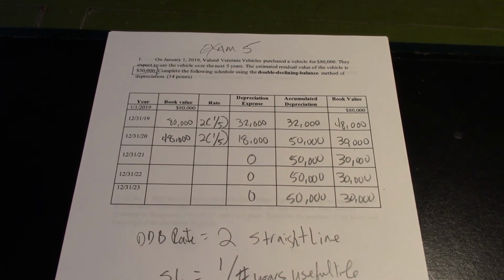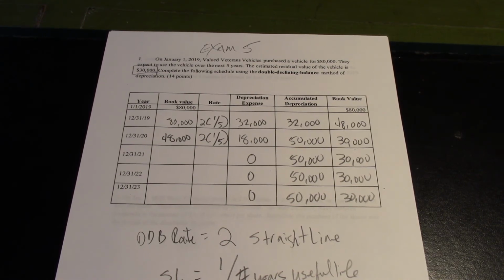And that's doing double declining balance. That one might be easier than your test one. You might want to go back and practice some of those on the homework and the extra practice problems, because this is the one that mostly trips people up. Alright, see you on problem 2.